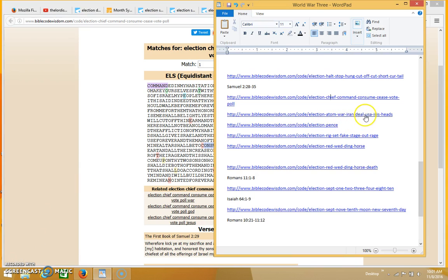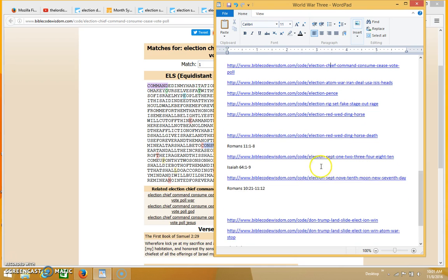Okay, now there's some other really important terms that came up in this matrix that I'll go over in a little bit. And then this is a different matrix that comes up. But I thought it was interesting because this one comes up in Romans 11, 1 through 8. And of course today is November 8th.